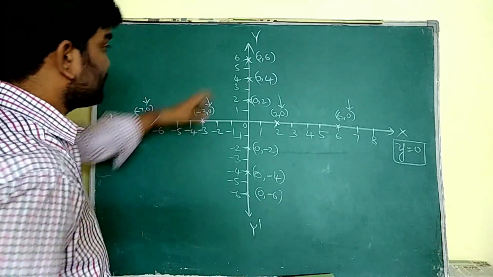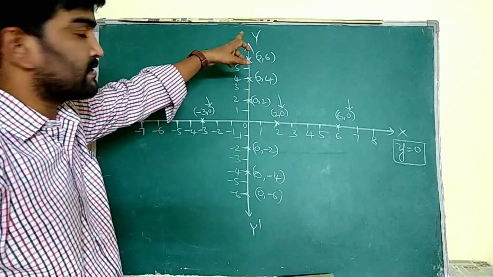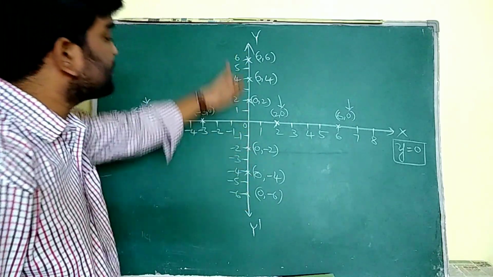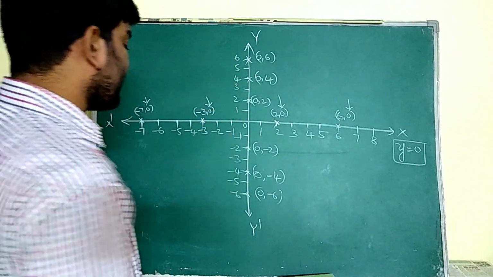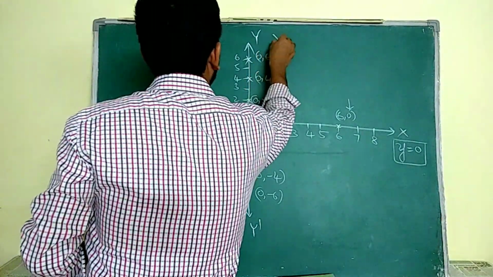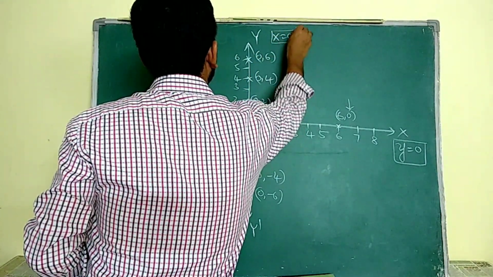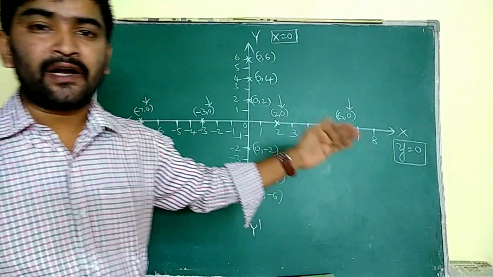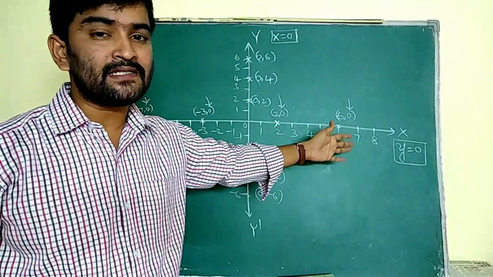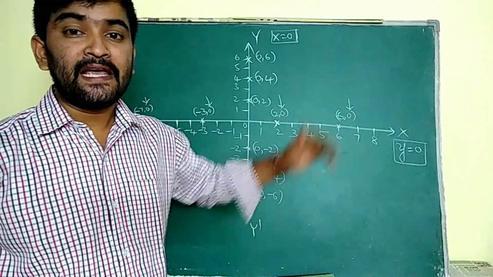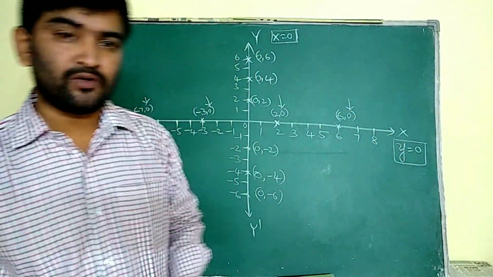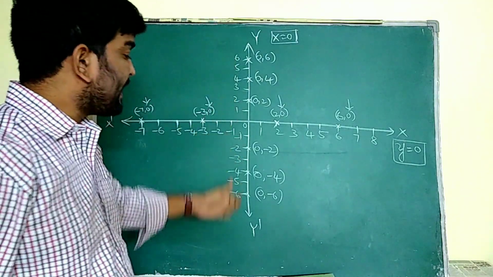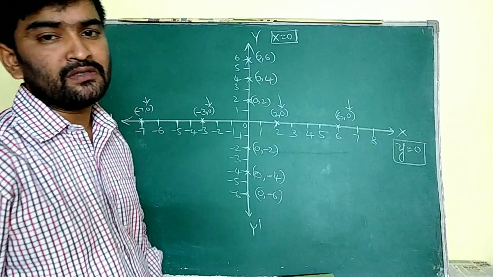Here observe that all the points on the y-axis are 0 comma something. That means all the x coordinates are 0 on the y-axis. That's why the y-axis is known as x is equal to 0, and the x-axis is y is equal to 0. Now we simply call that the equation of the x-axis. The equation of the x-axis is y is equal to 0. Remember this one, it's very important. The y-axis equation is x is equal to 0.